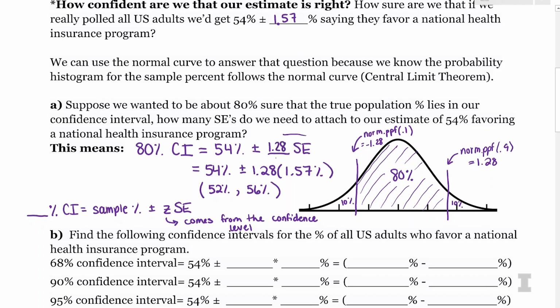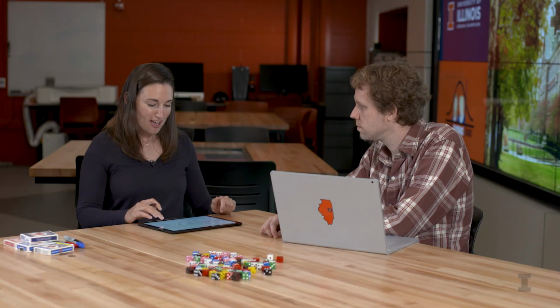And one last thing for the confidence interval that I want to mention is that this part of the confidence interval, the part on the right of the plus or minus, the z-score times the standard error, is often referred to as the margin of error. Because it's saying, what do we add and subtract from our sample percent to get our confidence interval?